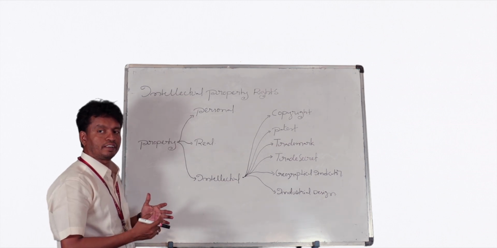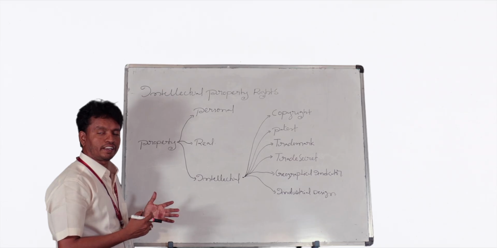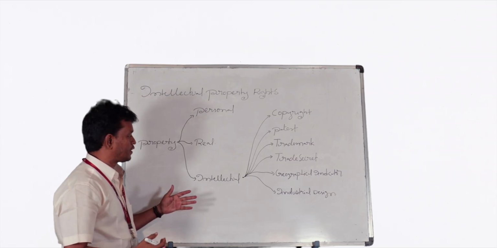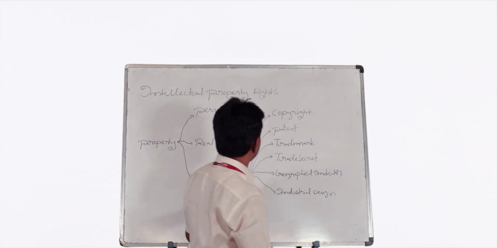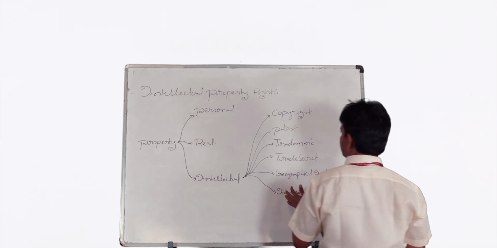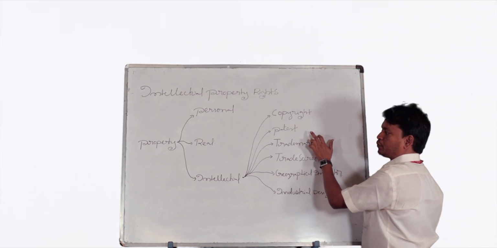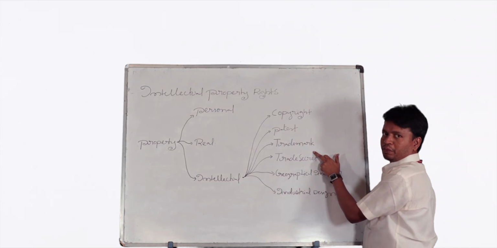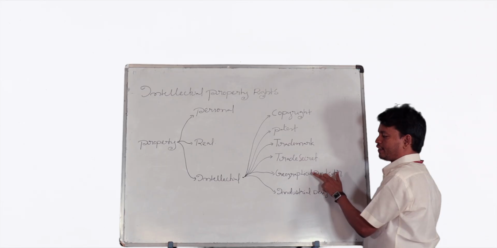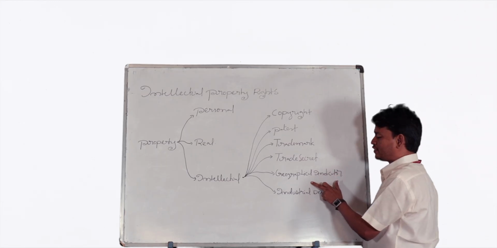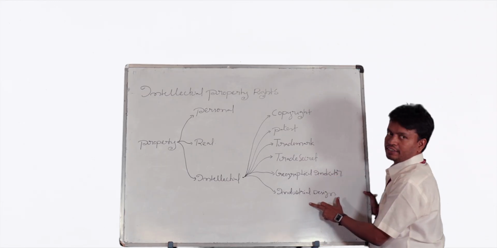So, what is the right of each and every category? Now we will discuss it. Intellectual property rights are generally divided into many parts. Number one, copyright. Number two, patent. Number three, trademark. Number four, trade secret. Number five, geographical indication. Number six, industrial design.